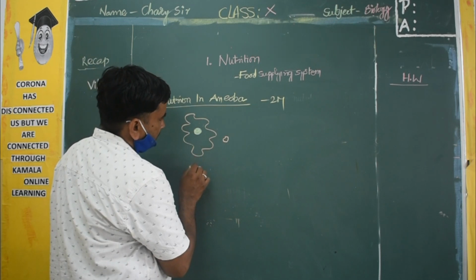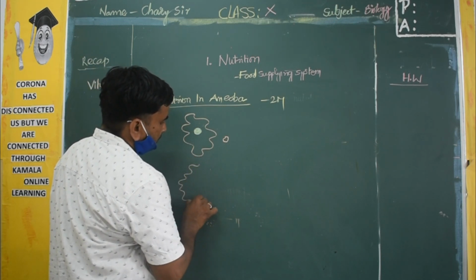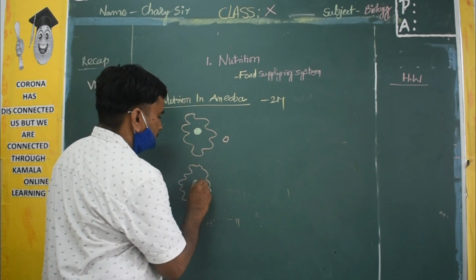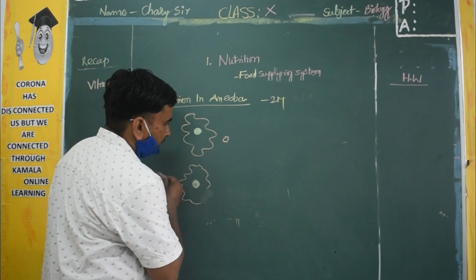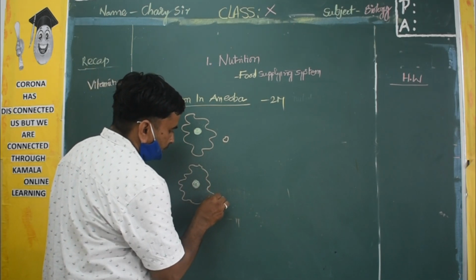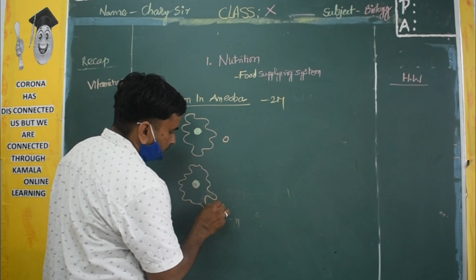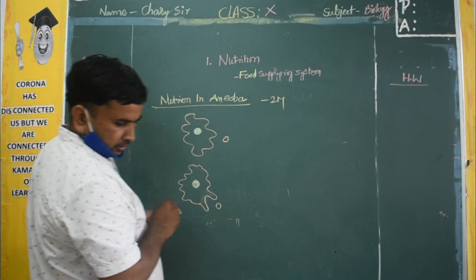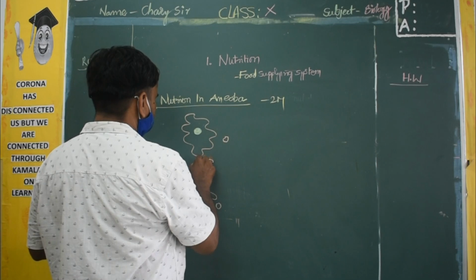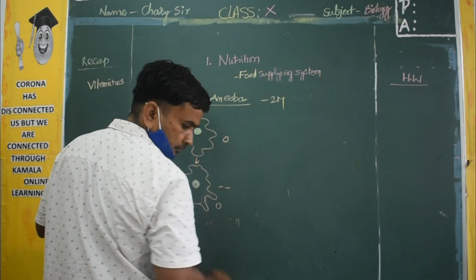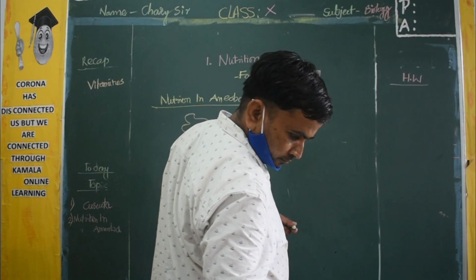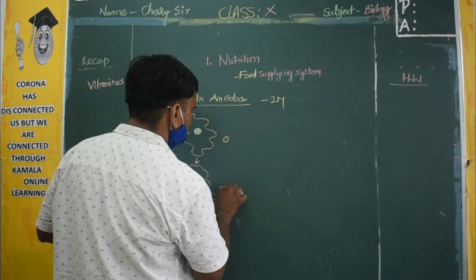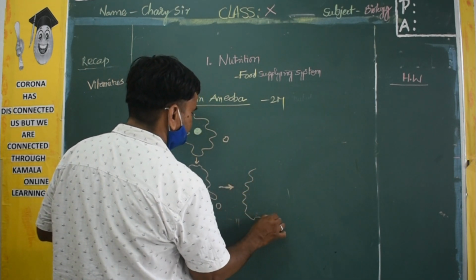So again what happens, the amoeba is a shapeless organism. Again inside, okay, the nucleus. So what happens, there is a finger-like projection that will form. It is one, okay, food molecule itself. And after that, if you draw another diagram, this is actual liquid.